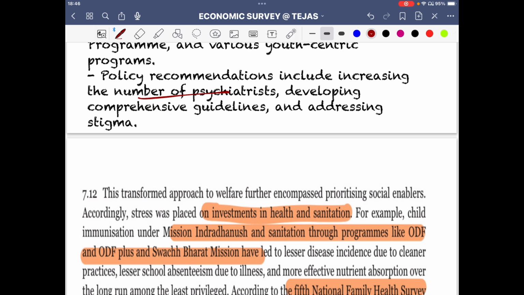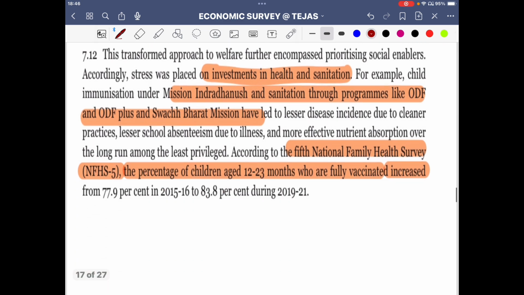Like again, you can talk about the new education policy that we have, where there is a focus on the health aspect of physical as well as mental being. So if a student studying in school gets bullied, how do you overcome that, how do you develop the mindset to overcome that bullying? Those are the things that we have to talk about.